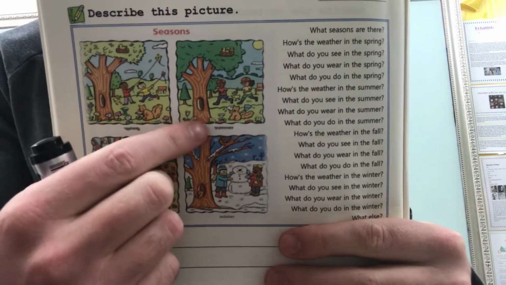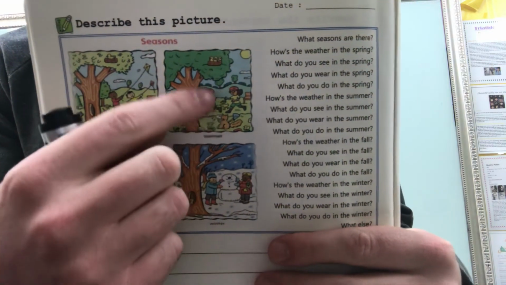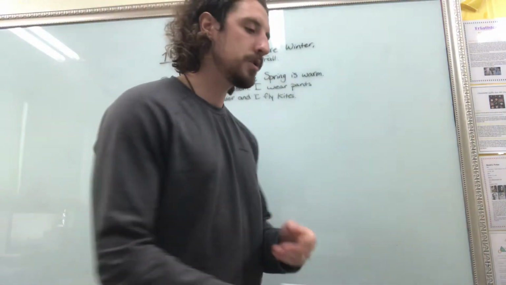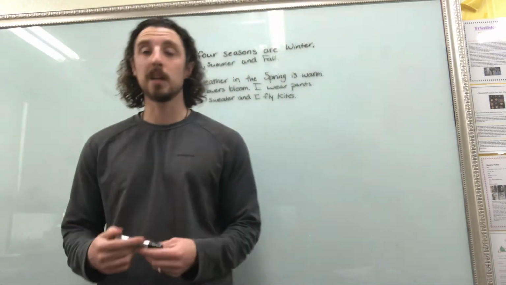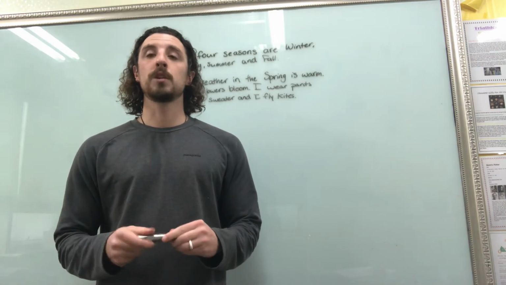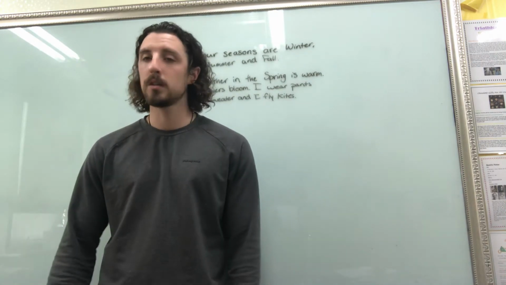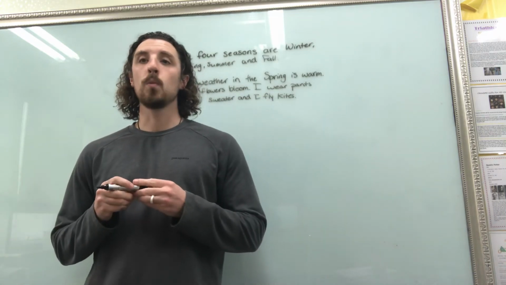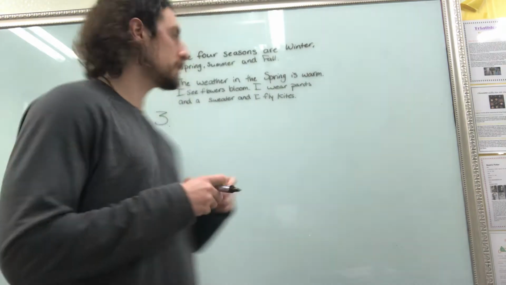Well, we see people outside playing. The sun is very strong. So what do you see? I see the sun shining, right? And then what do you wear? You wear shorts and a t-shirt. And what do you do? Let's say we go to the beach. Okay, so that'll be number 3.